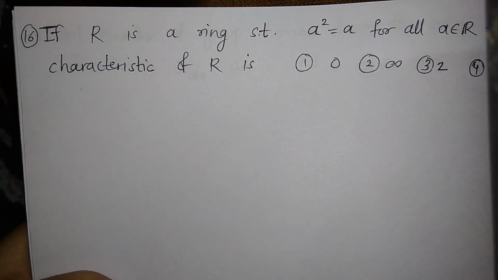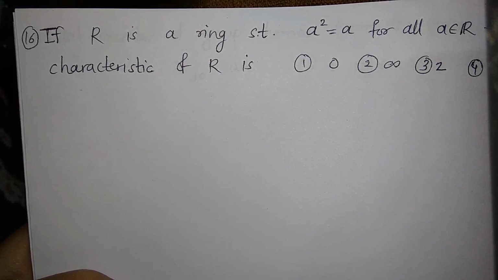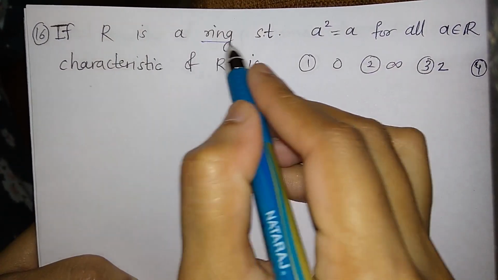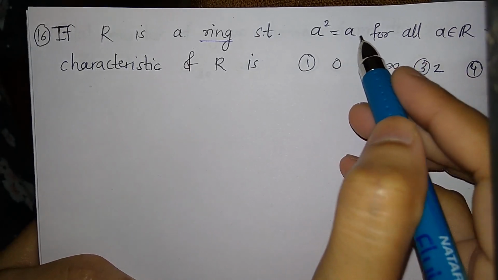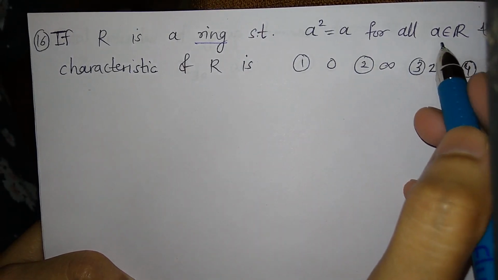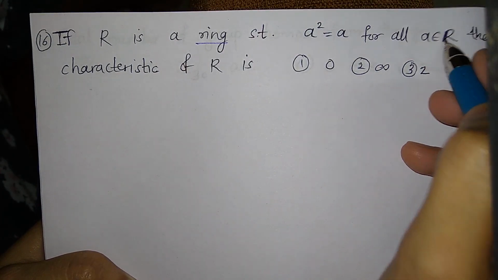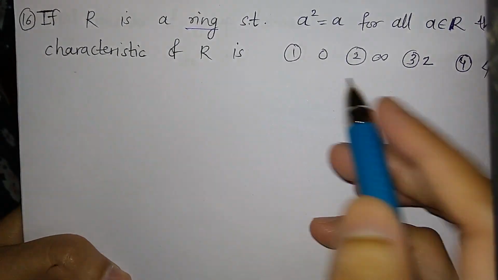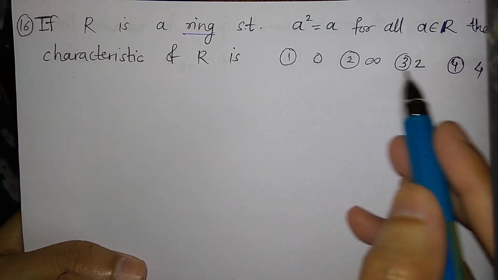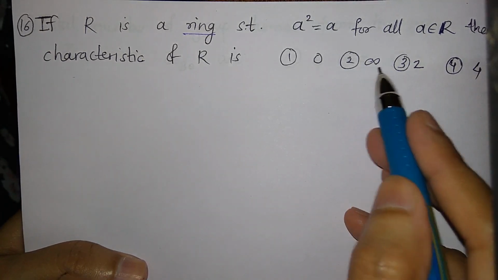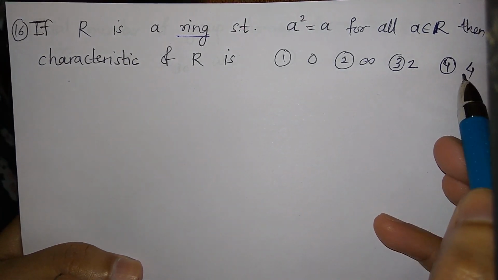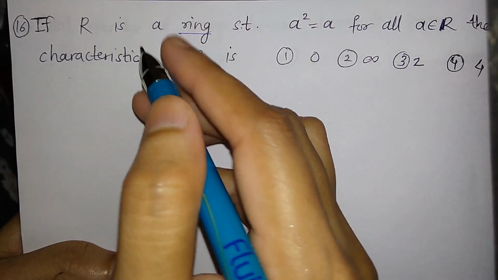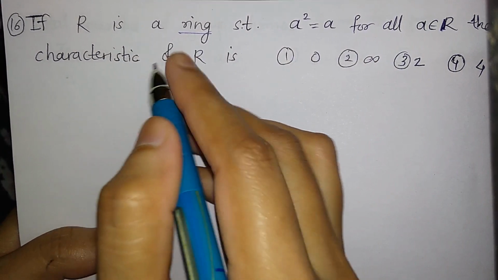Let us solve another question. This is question number 16. We are given a ring R such that a square is equal to a for all a belongs to R. Then the characteristic of ring R is: the options are first 0, second infinite, third 2, and fourth 4. So let us first recall the definition of characteristic of a ring R.